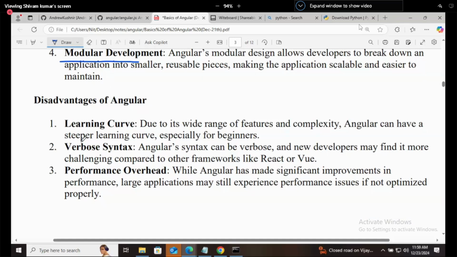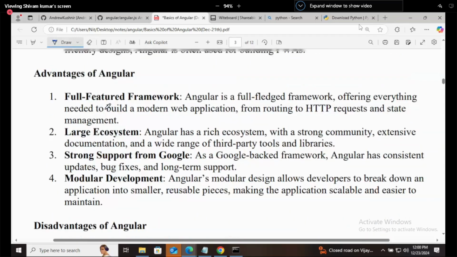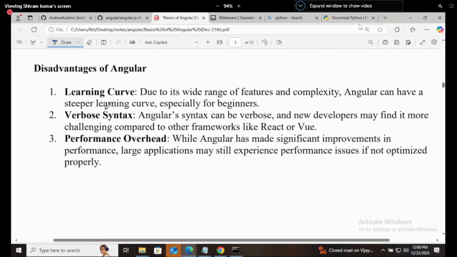These are the disadvantages of Angular. Learning curve. Learning Angular is not actually an easy task, because sometimes you will feel like, okay, why are we doing this? What is the benefit of this? I have written the same thing in the notes also: due to its wide range of features and complexity, Angular can have a steeper learning curve, especially for beginners. So, as a beginner, you are expected to maintain your seriousness in learning. Sometimes you will feel like, why are we writing this? There is no need. Yes, there is a need, otherwise we would not be writing this.